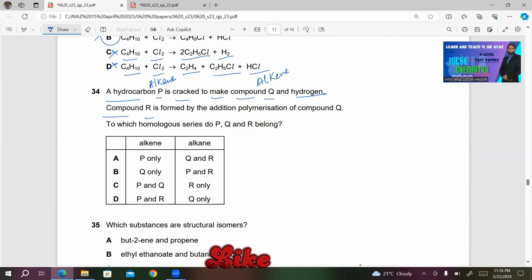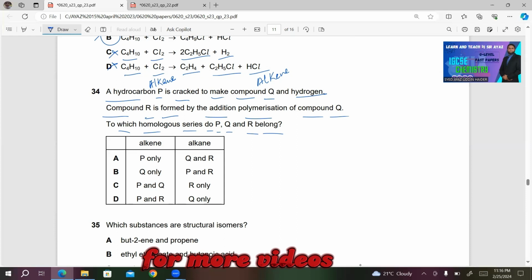Compound R is formed by the addition polymerization of compound Q. To which homologous series do P, Q, and R belong? So R must also be a member of the alkanes because it's carrying only carbon-carbon single bonds. That's why we will consider R as an alkane.